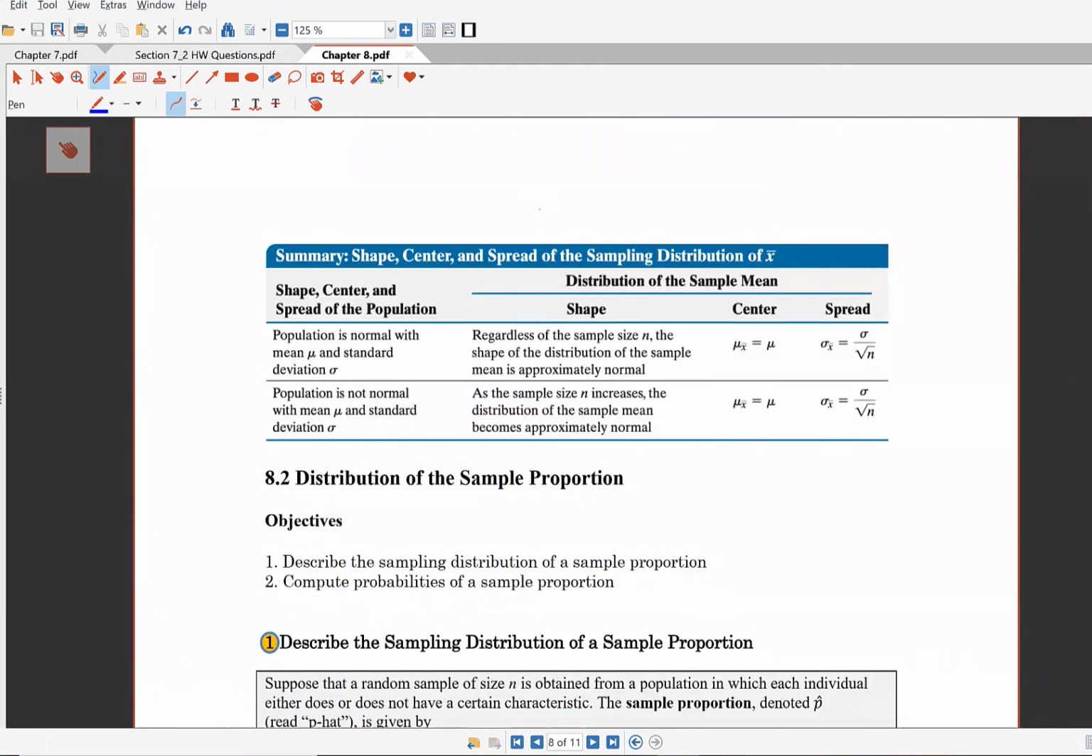And there's the summary that basically we had two situations here. One, we sampled from a population that was known to be normal, and the other we sampled from a population that was not known to be normal. And the only thing that differs between the two is whether the shape of the distribution of X bar is normal or not. And that all hinges on the sample size.